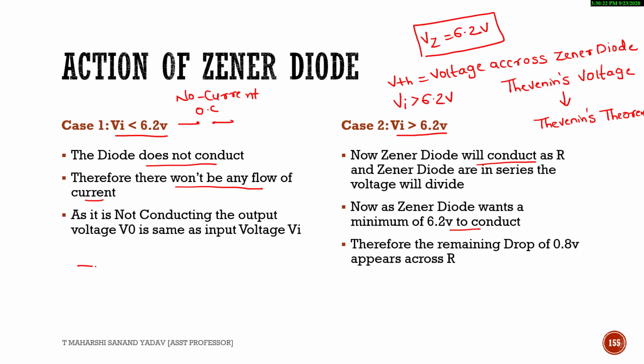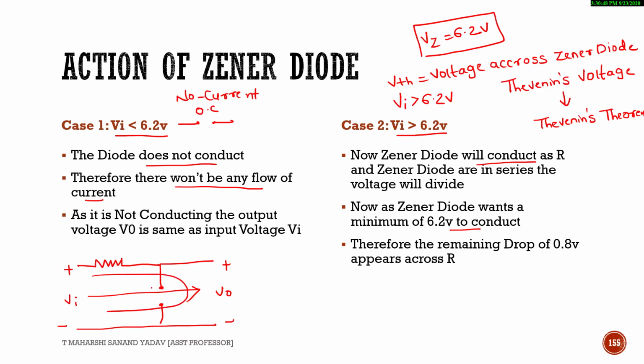See here, the current limiting resistor, as it is not conducting, I am simply open circuiting it. Suppose this is positive, negative, this is the input voltage, and this is the output voltage. So if you see, this input is almost the same as the output. The output is almost equivalent to the input, because as it is open circuited, it will look something like this. So here V output will be the same as the input voltage.